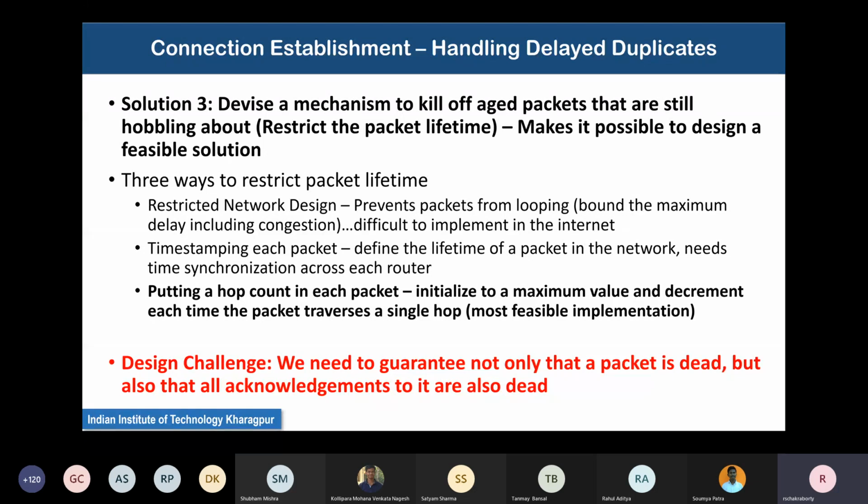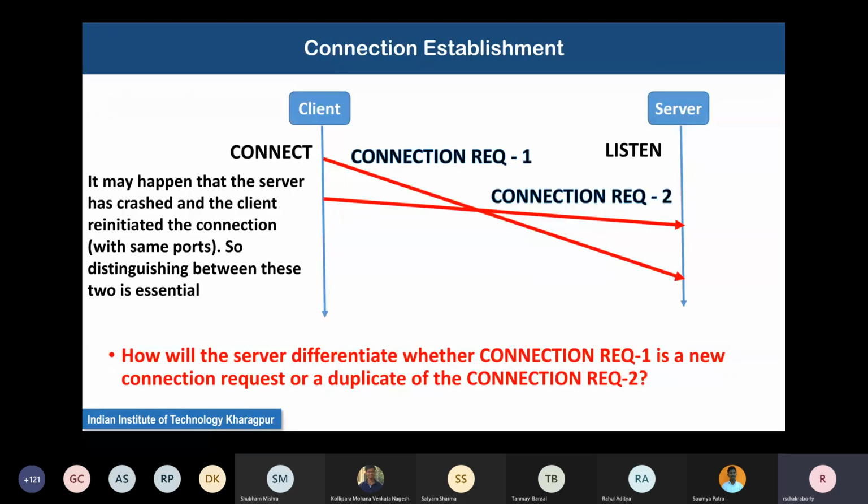Second is, as I said, you have to timestamp each packet. You define the lifetime of the packet in the network. The packet started at this time, plus 60 seconds plus 120 seconds have passed, so definitely its duplicate has been sent by now. So I will kill it. But what does this mean? The super entities typically are the routers. I mean, these godlike entities which can kill a packet.